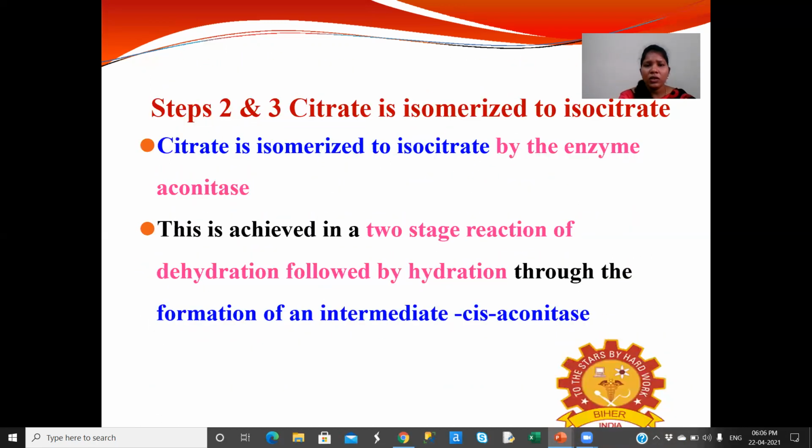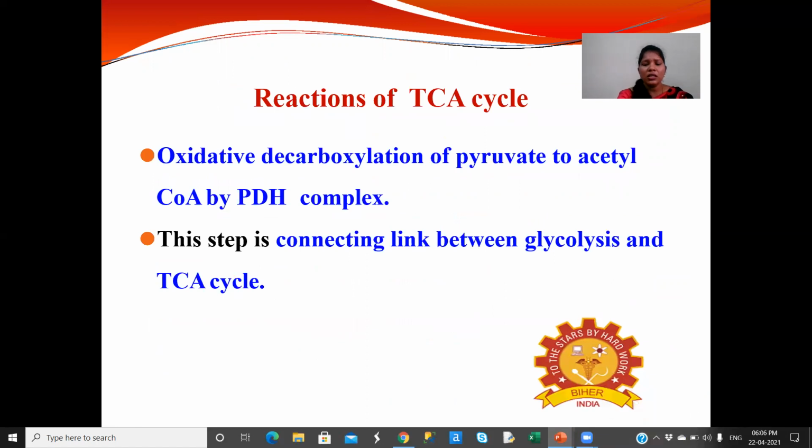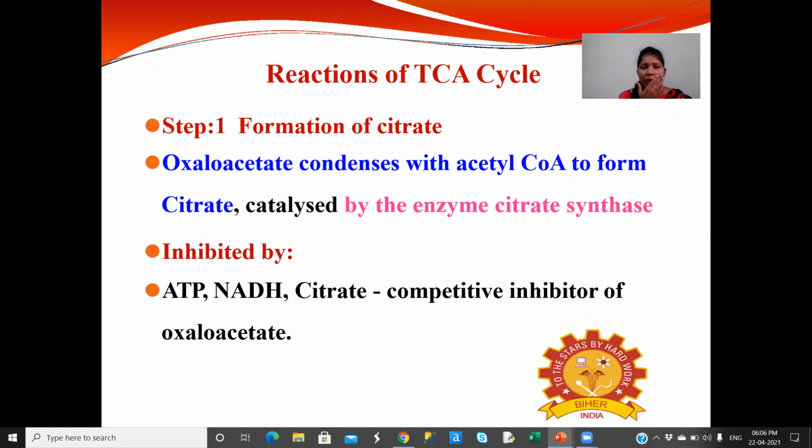Now the first reaction is the formation of citrate. Here the oxaloacetate condenses with acetyl CoA to form citrate, which is catalyzed by the enzyme citrate synthase. This is inhibited by ATP, NADH and citrate, which are competitive inhibitors of oxaloacetate.